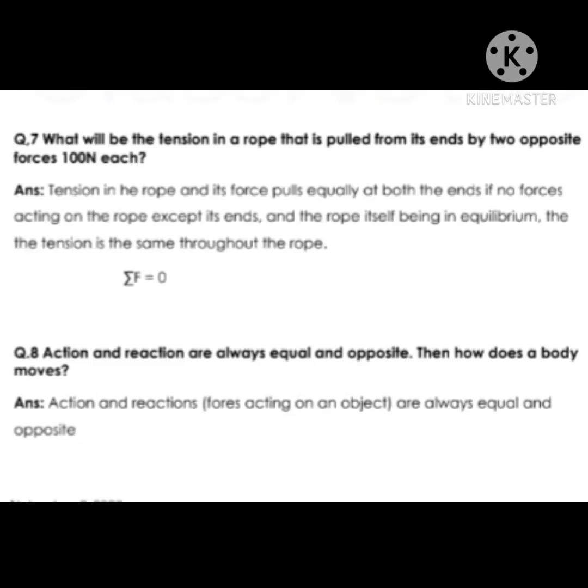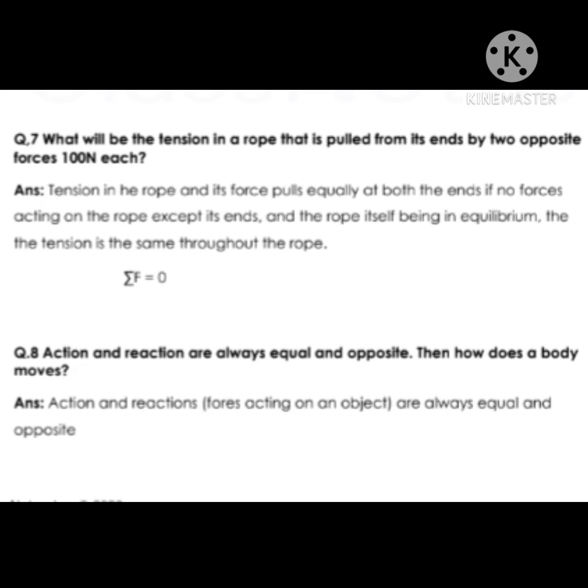Next, question number 7 is, what will be the tension in a rope that is pulled from its ends by two opposite forces having 100 newtons each? Tension in the rope pulls equally at both ends. If no net force acts on the rope except at its ends, and the rope itself is in equilibrium, the tension is the same throughout the rope, that is, the summation of forces equals 0.